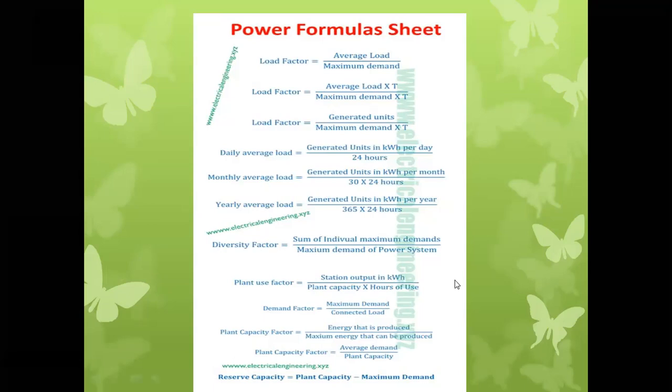Plant capacity factor we can find from the plant use factor.